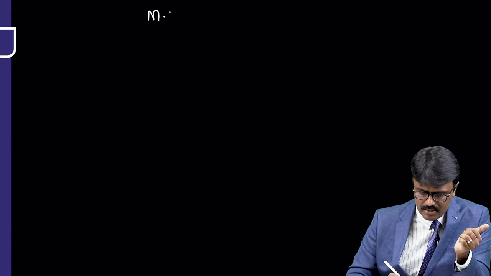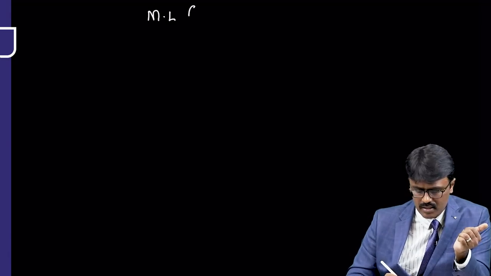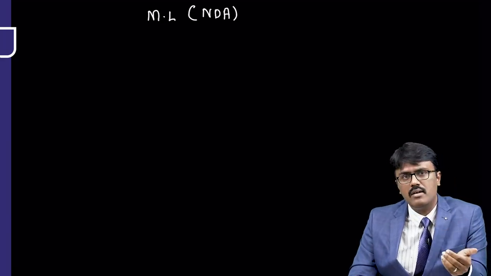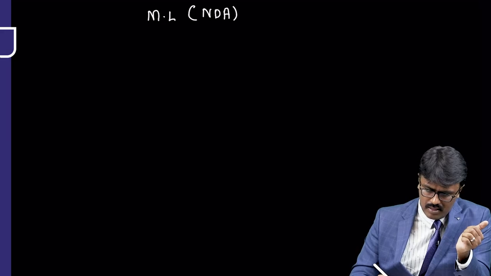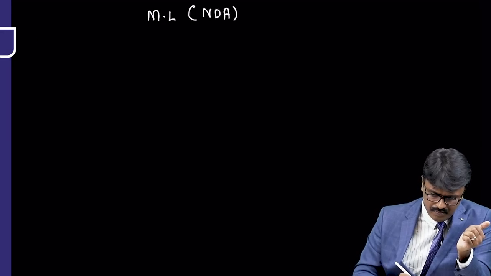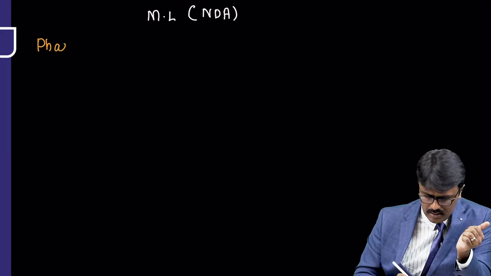Before that I told you we have to apply for the marketing license, and the application is called new drug application. Can you recall where you apply this? CDSCO, that is DCGI. Now we'll move on to the next phase, that is called phase 4 clinical trial.